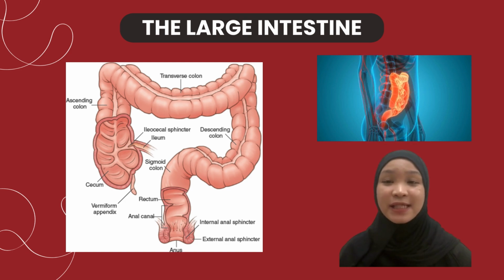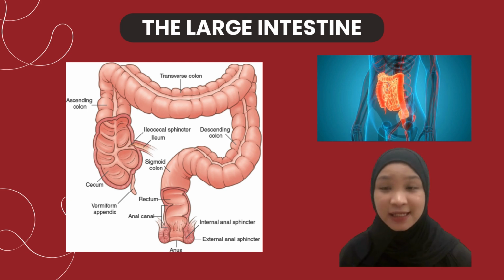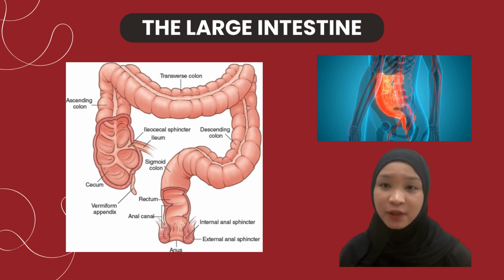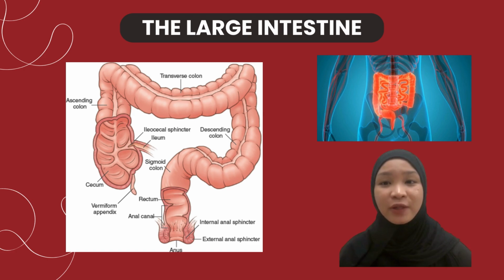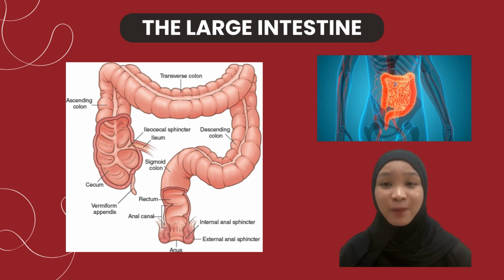The rectum is about 4 inches long and connects to the anus, which is responsible for expelling waste, regulated by internal and external anal sphincters.